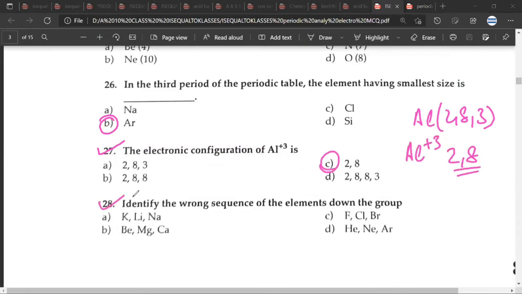28. For the 28th, that would be A. Because it would be lithium first, and then Na, then K. So this is the wrong sequence. Okay, great.